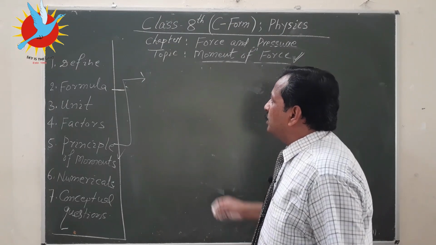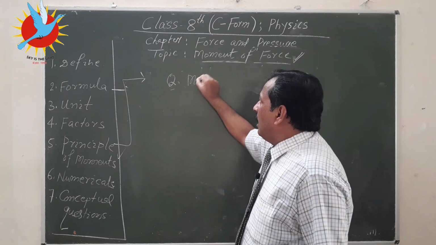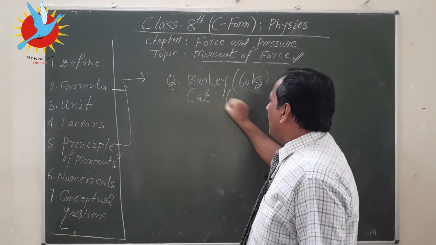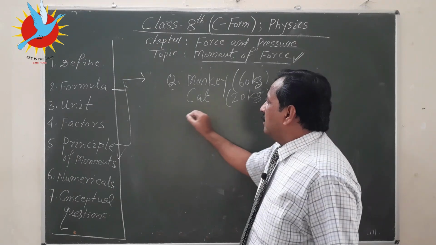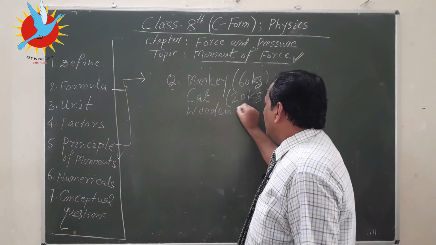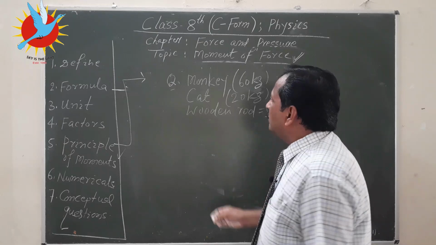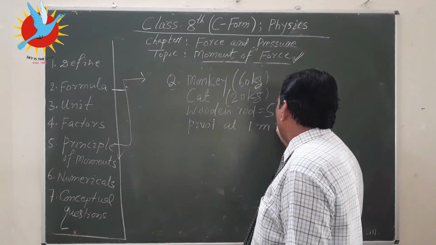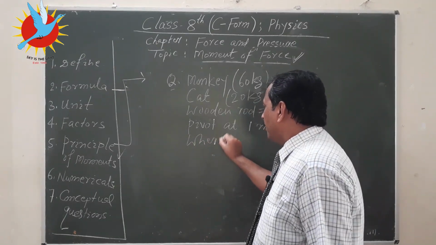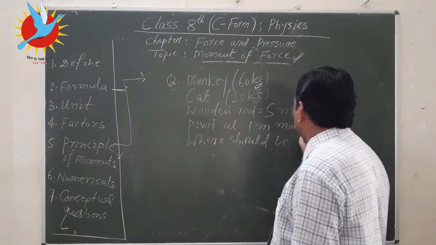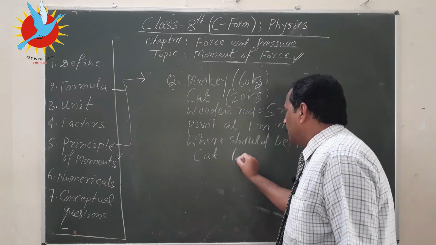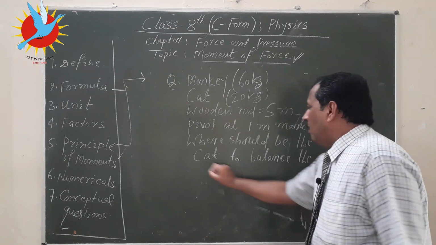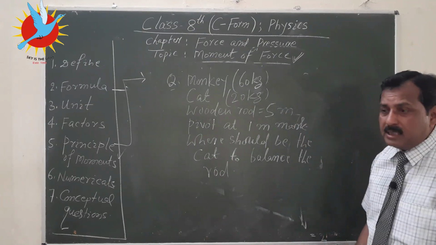So, I am recalling the same situation. A monkey is there, and that monkey is 60 kg, and a cat is there, and that cat is 20 kg, and that wooden rod is 5 meter in length, and the pivot is at the 1 meter mark, and where should the cat be to balance the rod? So, this is an interesting question.